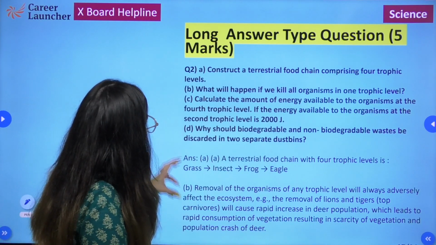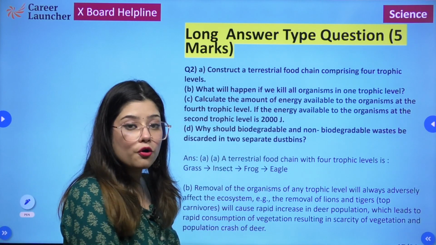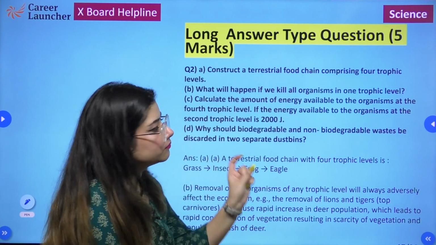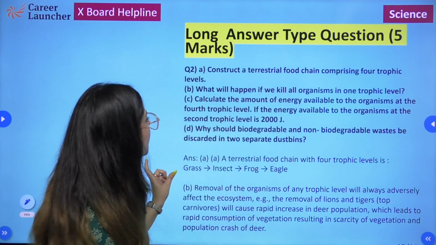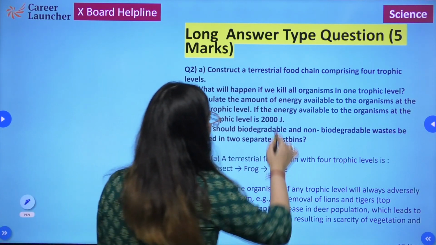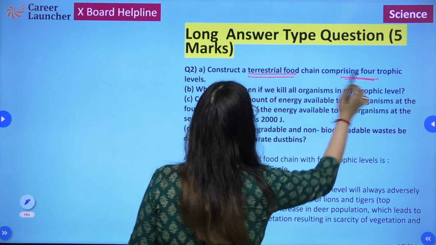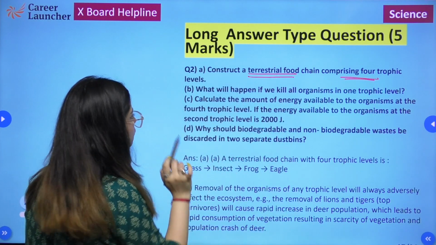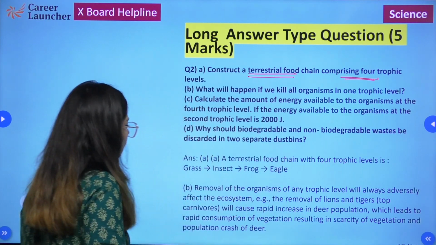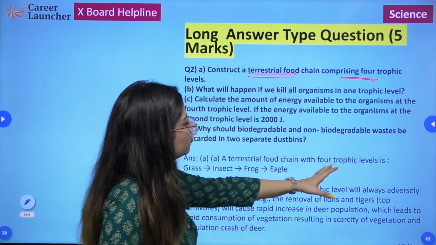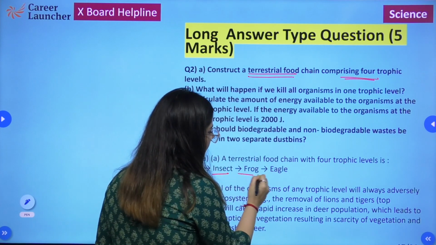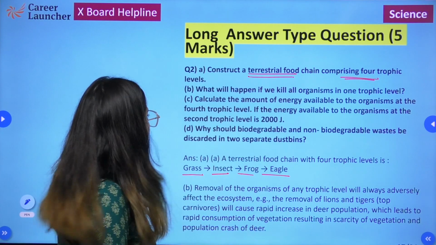Moving on, now this question consists of four parts. So let's have a look. Let's answer these questions part-wise. A. Construct a terrestrial food chain comprising of 4 trophic levels. So you have to construct a terrestrial food chain that comprises of 4 trophic levels. A terrestrial food chain with 4 trophic levels can be grass, insect, frog, and eagle.